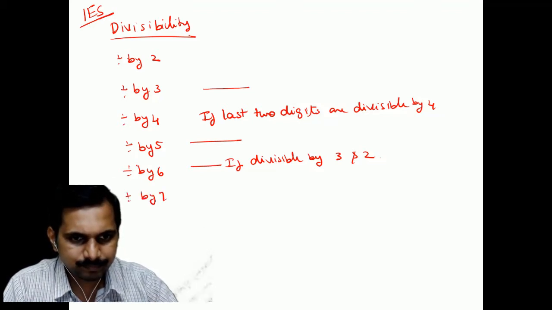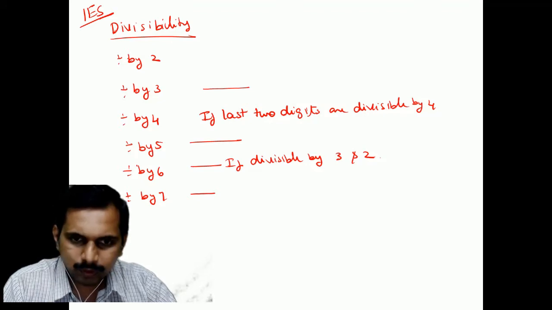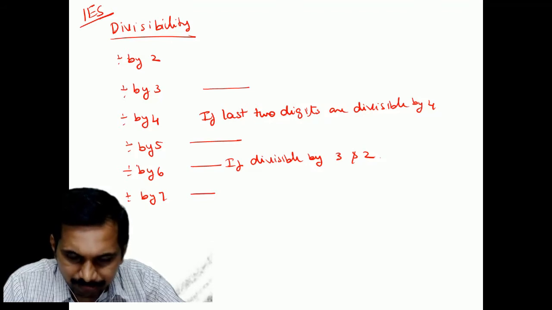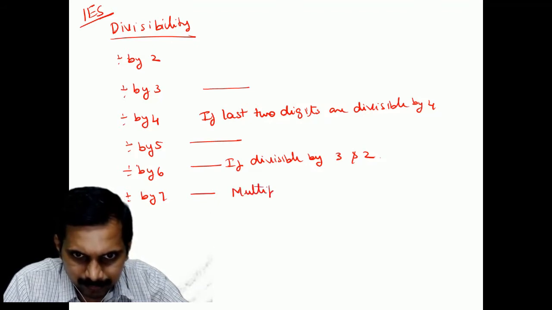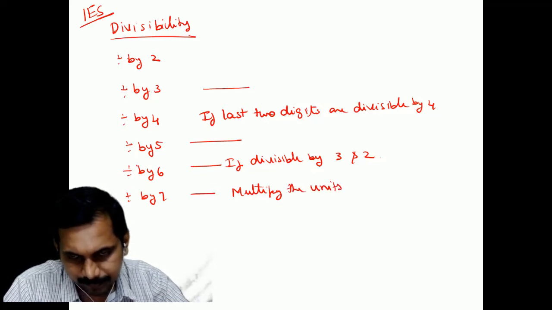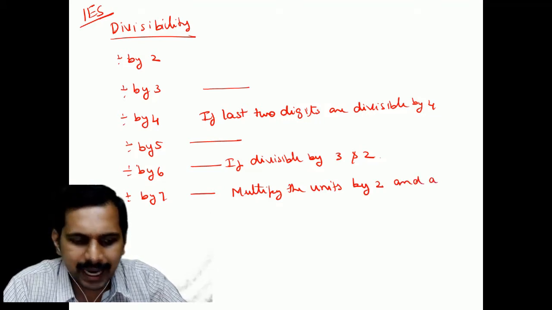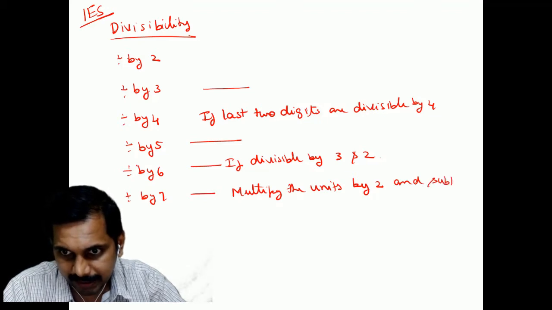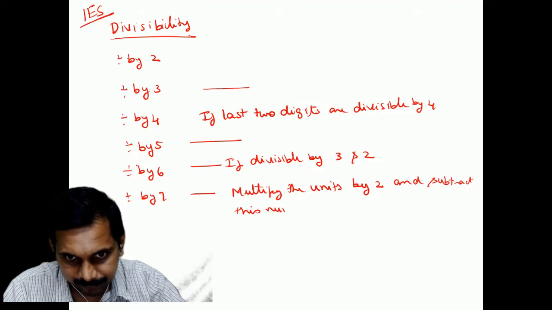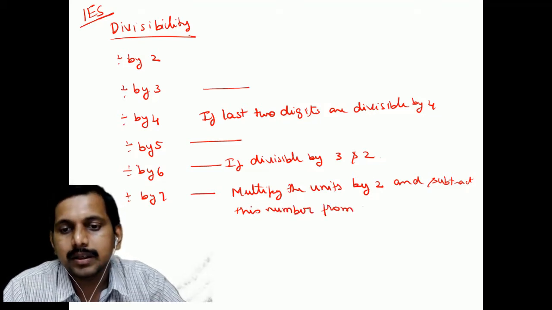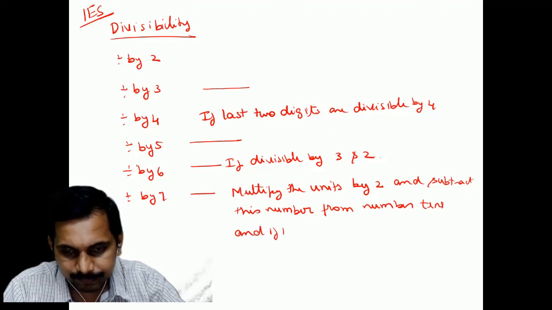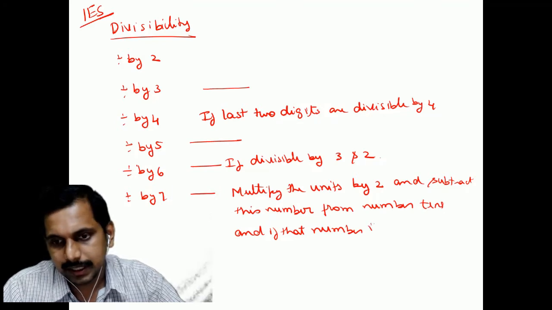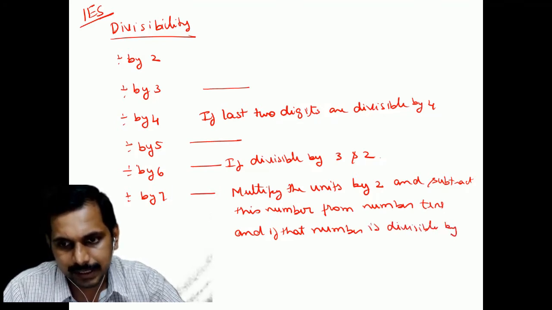Then divisibility by 7. How do you say that? What we have to do here is, if a number is there, you multiply the units digit by 2 and subtract this number from the number of tens, and if that result is divisible by 7, then the number is divisible by 7.